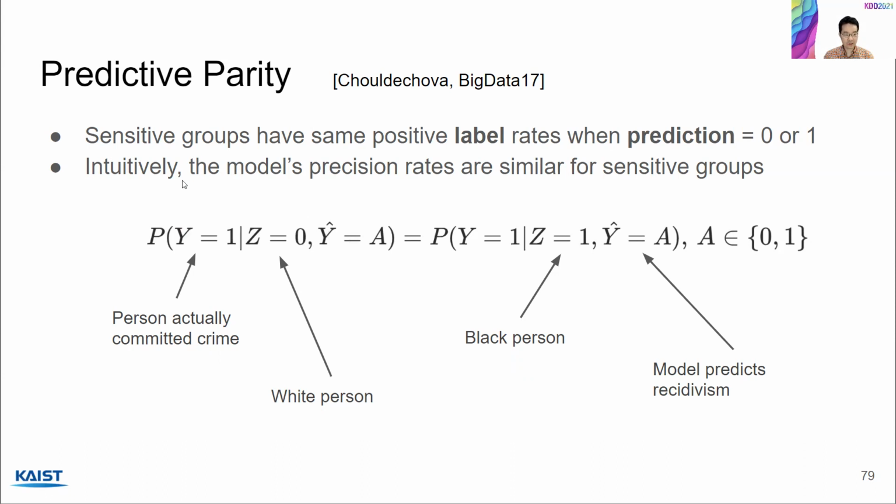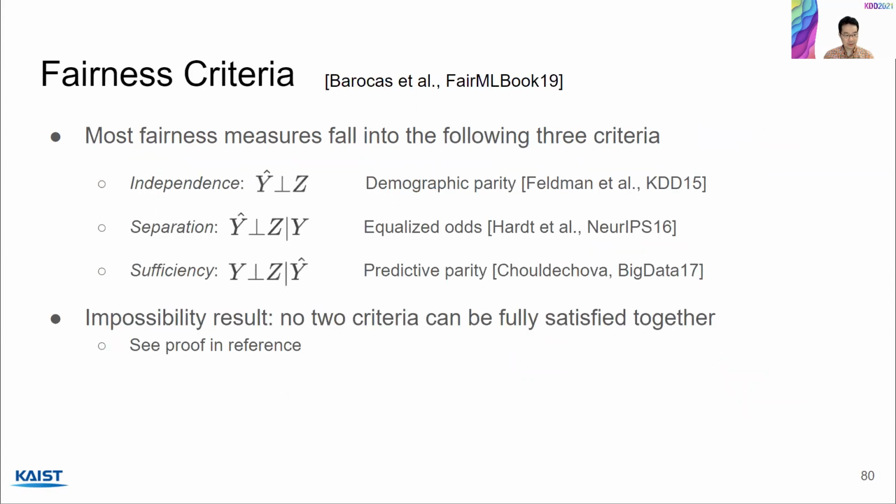Why do we want to use this measure? Intuitively, this is useful when we want to ensure the model's precision rates to be similar for sensitive groups. I'm not going to go through a running example again for this measure, but I think you get the sense of how to measure fairness.